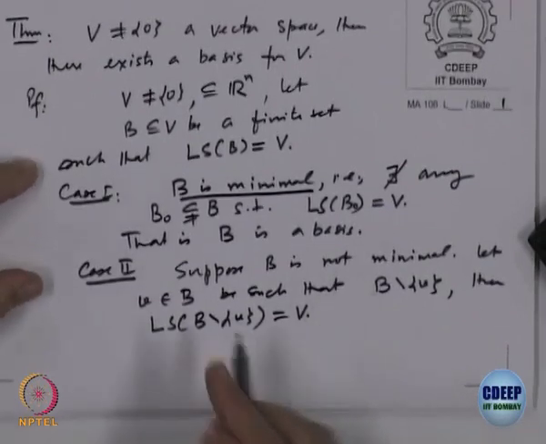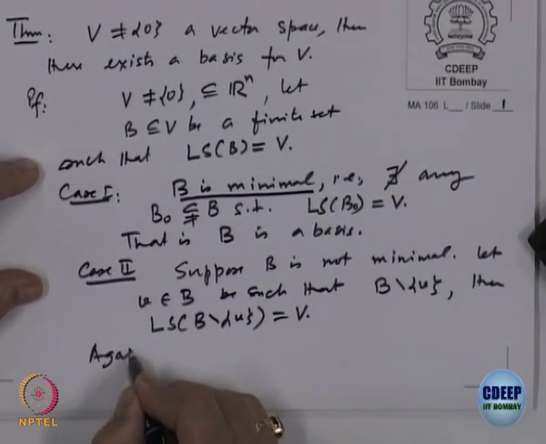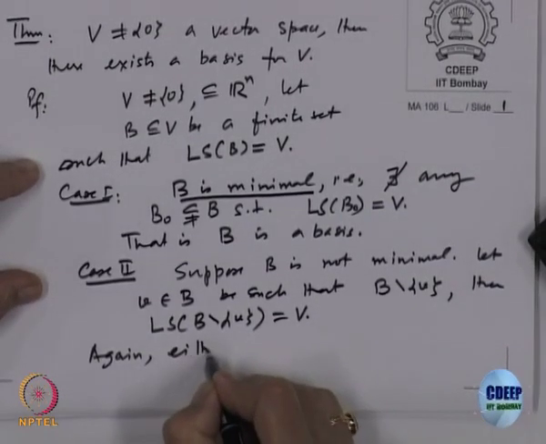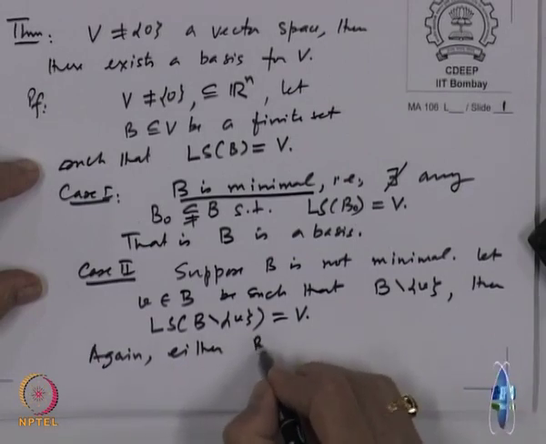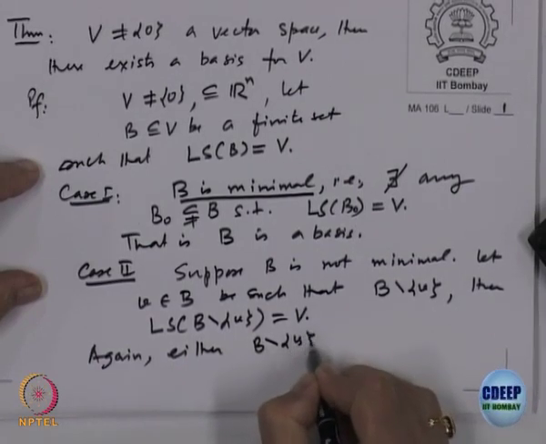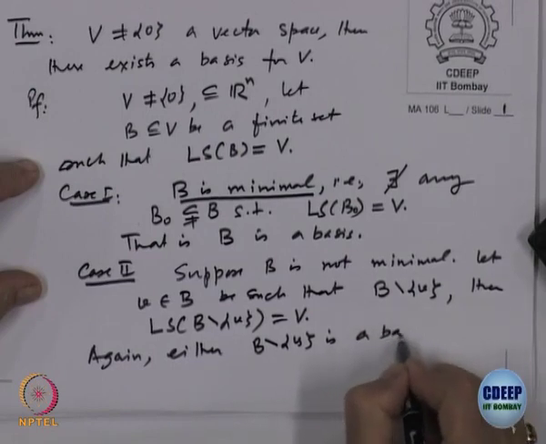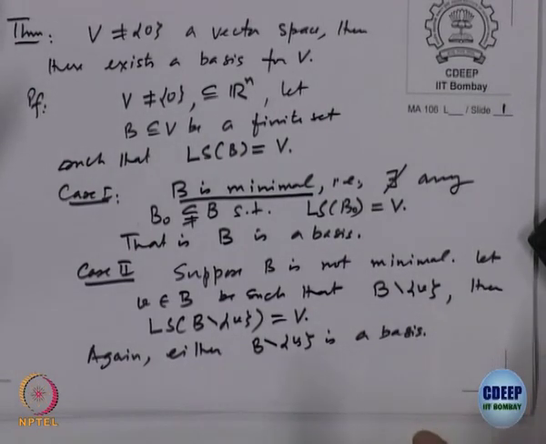Again there are two possibilities. Either B minus v is a basis, once we have removed that one vector which was not required.